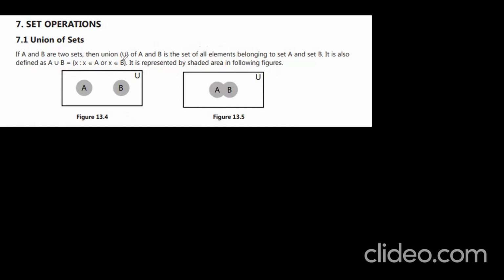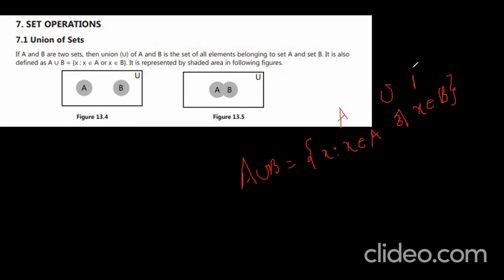A and B are two sets, then the union of A and B is the set of all elements that belong to set A or set B. It is defined as A union B equals X such that X belongs to A or X belongs to B. Union means or.